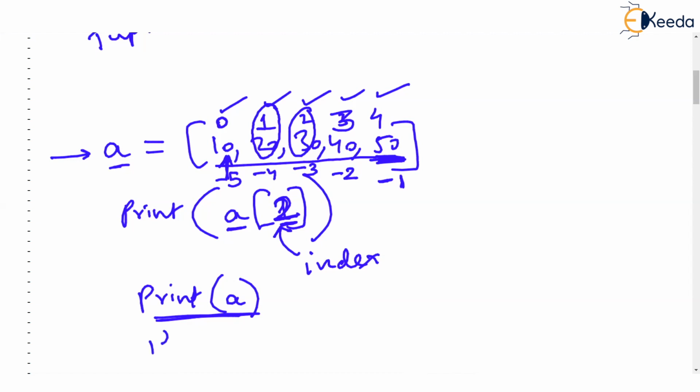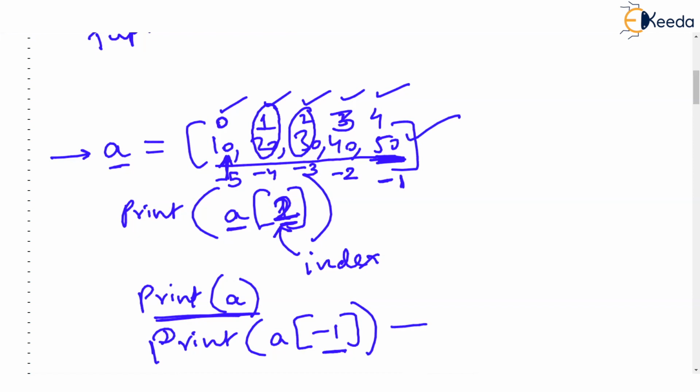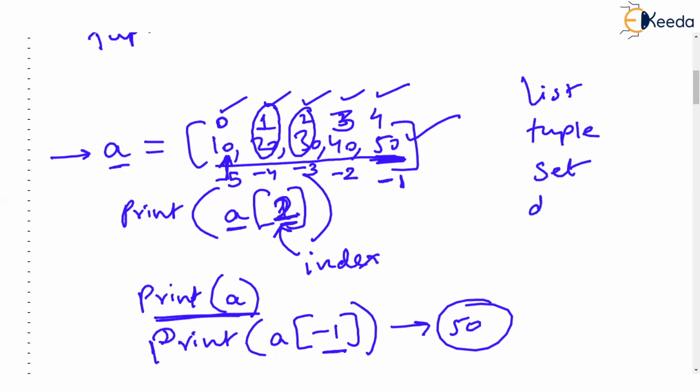So suppose I write a statement like this, print name of the list A and -1. Then -1 means I am interested in printing only the last element. So the output of this will be 50. This is true not only about list, this is true about all data structures. I said we are going to learn list, we are going to learn tuple. This is another collection, set, and dictionary. Of course, it is not applicable only for set, but it is applicable for all. Negative indexing is there. So you are following what I am saying.